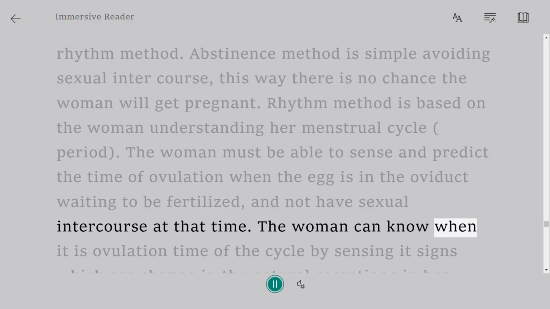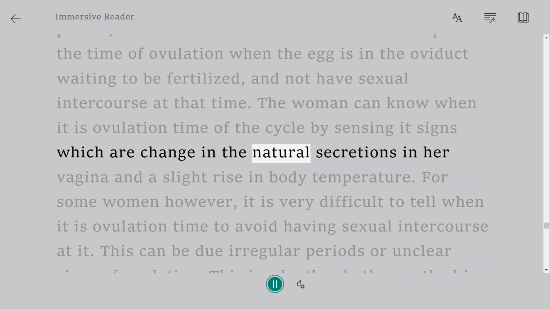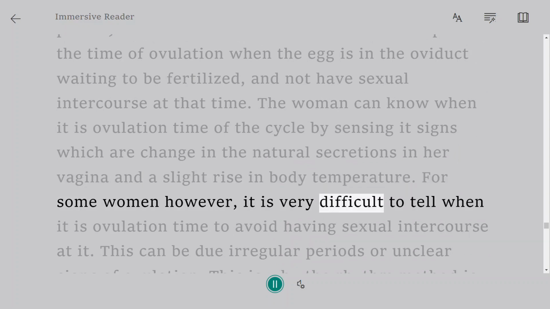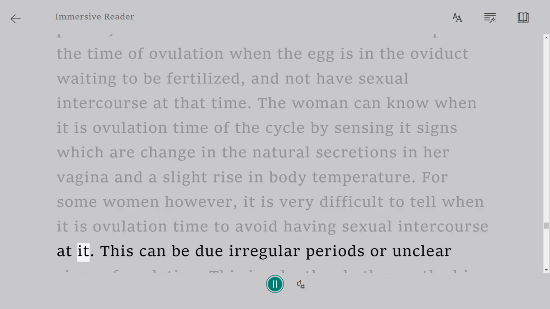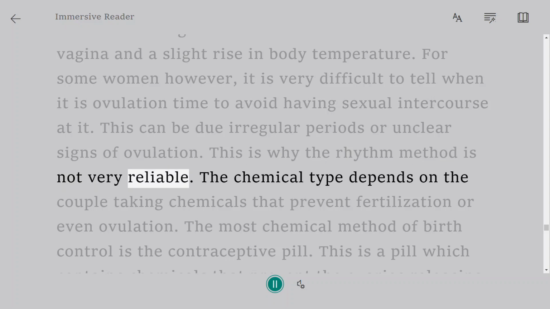The woman can know when it is ovulation time of the cycle by sensing its signs, which are change in the natural secretions in her vagina and a slight rise in body temperature. For some women, however, it is very difficult to tell when it is ovulation time to avoid having sexual intercourse at it. This can be due to irregular periods or unclear signs of ovulation. This is why the rhythm method is not very reliable.